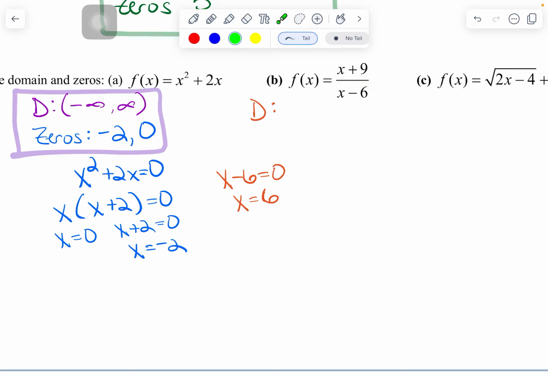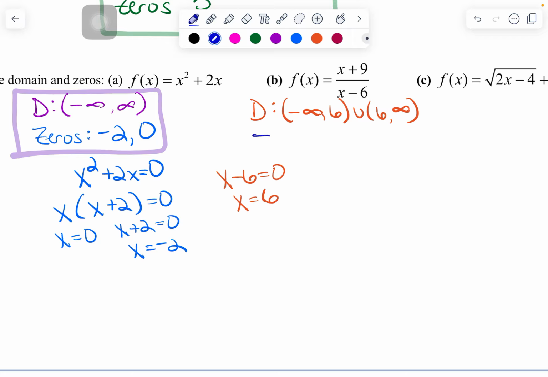So as far as my domain goes, if I look back to what I did in part A, all these numbers were fine. Almost all of those numbers are going to be fine here, except for the number 6. So I'm going to do this as -infinity to 6, and then 6 to infinity. The idea is all these numbers from -infinity to infinity are good, but having the parentheses at the 6's, and they're both the same 6, means that 6 is excluded as a solution.